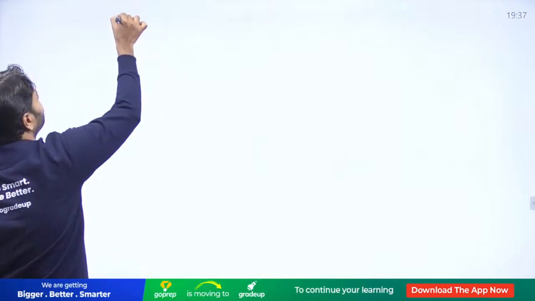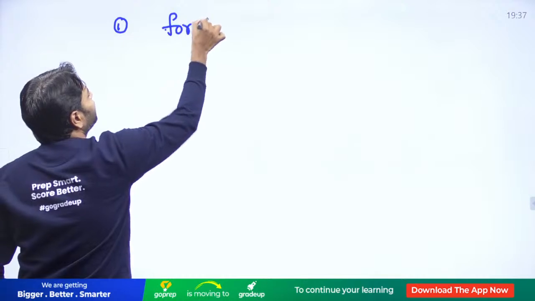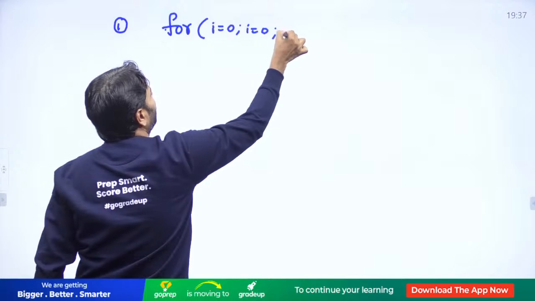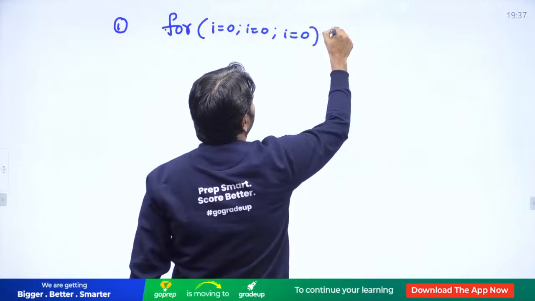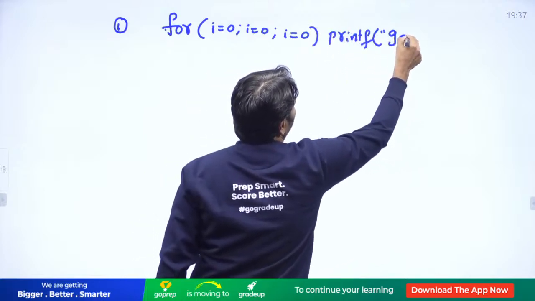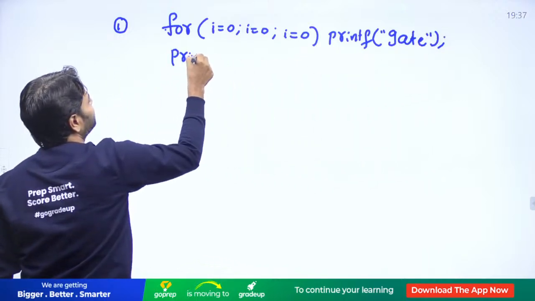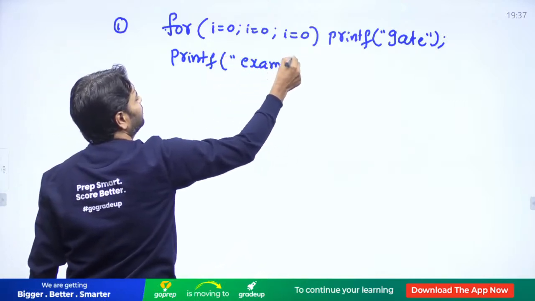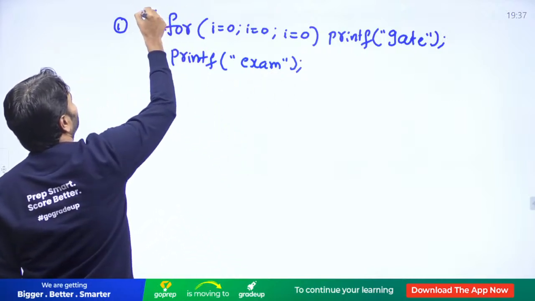Okay, let's start. I have a for loop. Somebody writing for(i=0; i=0; i=0). Don't say that you can't write it, I can write it. printf("GATE"). And here also I am writing printf("GATE exam"). Assume i is an integer, so don't worry about i.